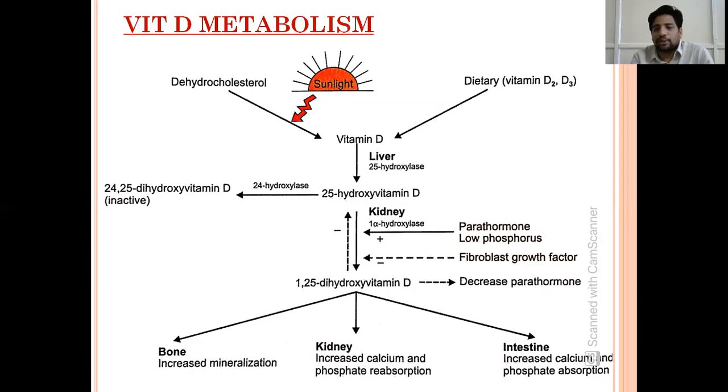And when it comes to the kidney, whatever calcium and phosphate are filtered into the renal tubules, it is reabsorbed with the help of vitamin D. And it helps in bone mineralization. Actually, the deposition of calcium and phosphate in the bone happens with vitamin D. There is calcium homeostasis happening, mainly depending on vitamin D and PTH. This calcium homeostasis we'll know in the next class, in rickets.